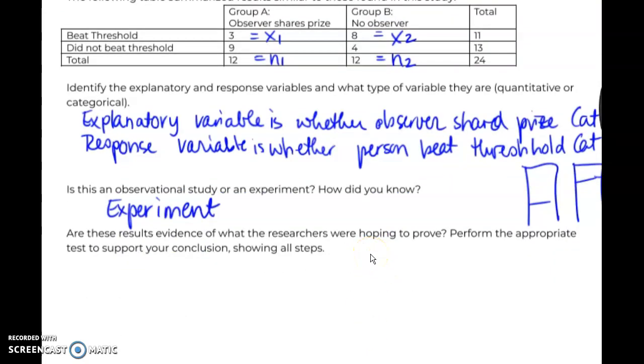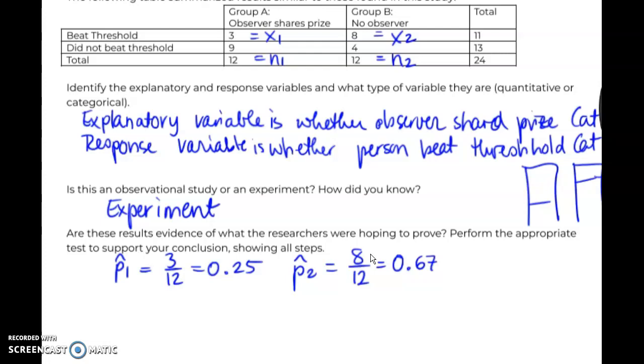So are these results evidence of what the researchers were hoping to prove? Well, let's do the entire hypothesis test and check. Definitely it looks like the proportions are different. We could calculate both of these proportions. So we have in the first group 3 out of 12, which is 1/4 or 0.25. And in our second group we have 8 out of 12, which is 2/3, and that's about 0.67 if we round it to 2 decimals.